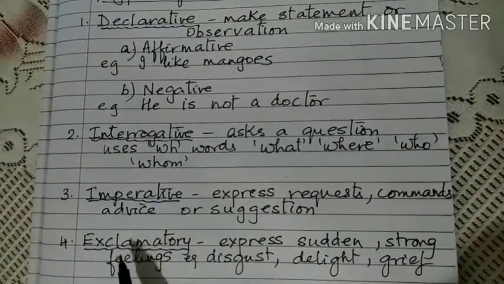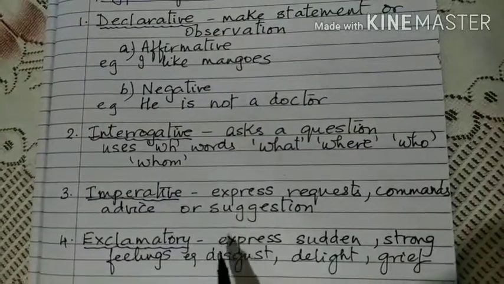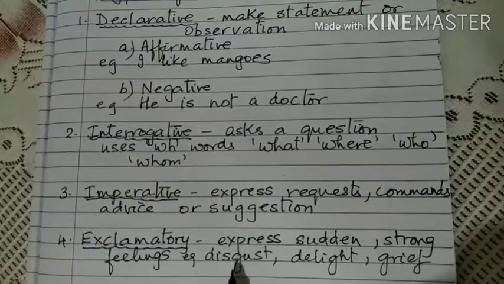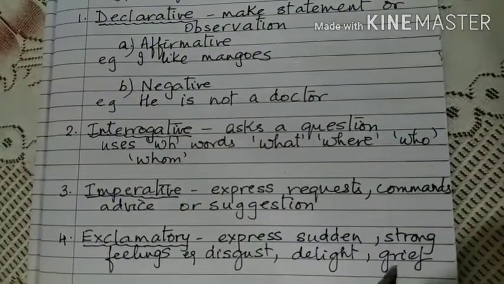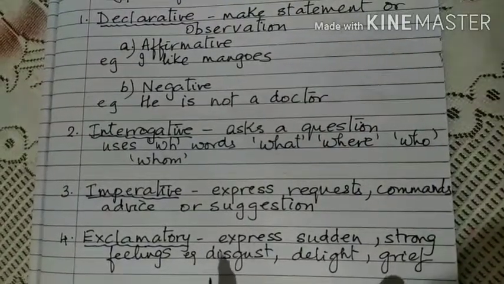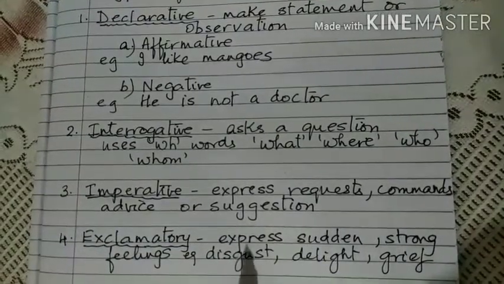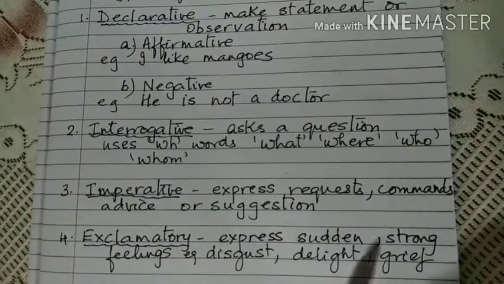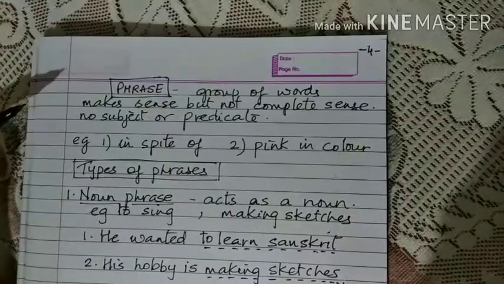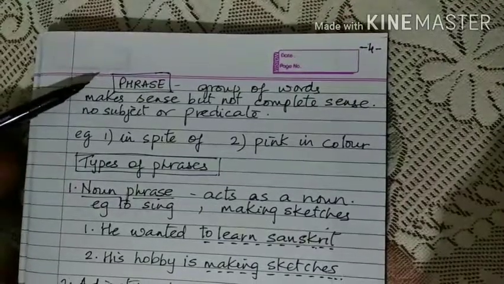Then, the fourth kind of sentence is exclamatory sentence. These sentences express sudden, strong feelings of disgust, delight, grief, etc. For example, disgust. Oh, what a horrible painting. Delight. Wow, you have done a good job. Grief. Alas, he is no more. Correct.